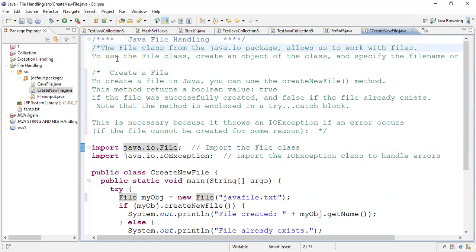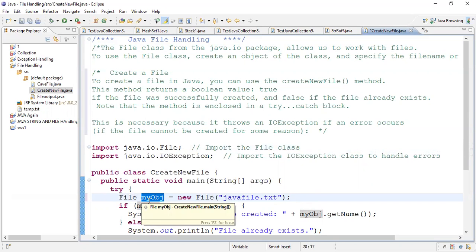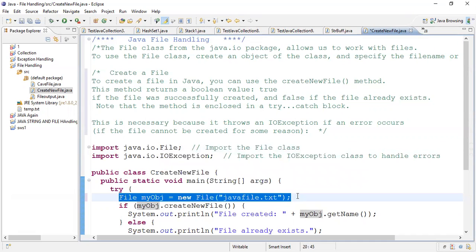Then the next step is you need to create an object of that File class. So here we have created an object of that File class. Can anybody tell me what the name of that file object is? Yes, it is myObj. With this statement we are going to create the object of the File class.